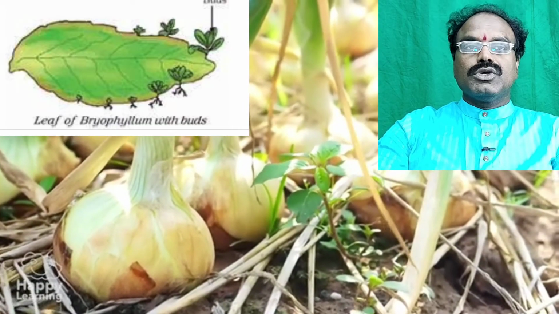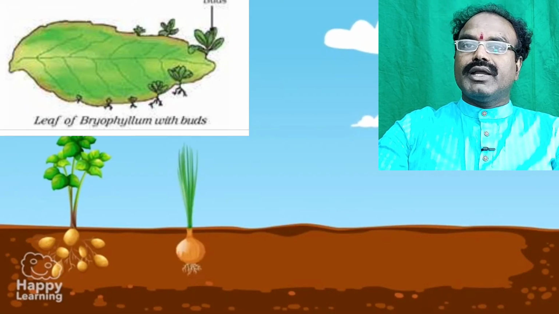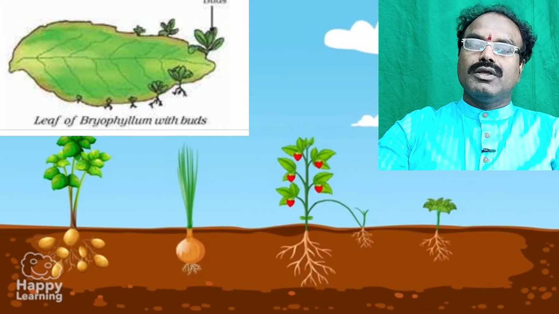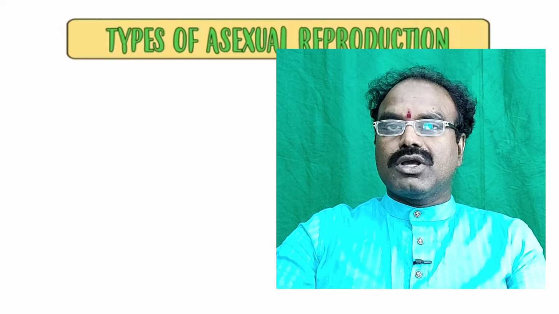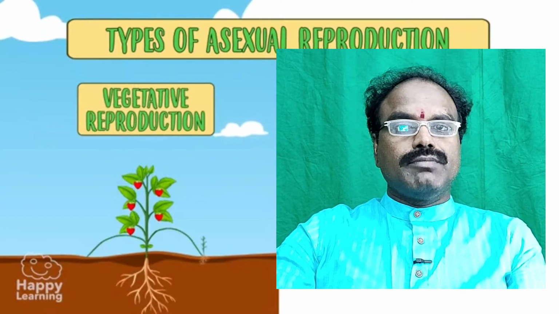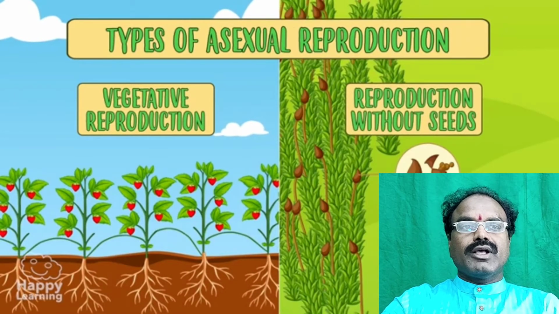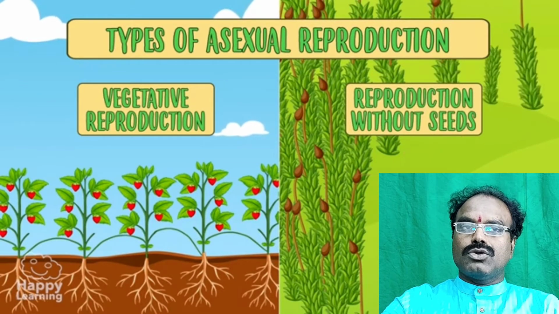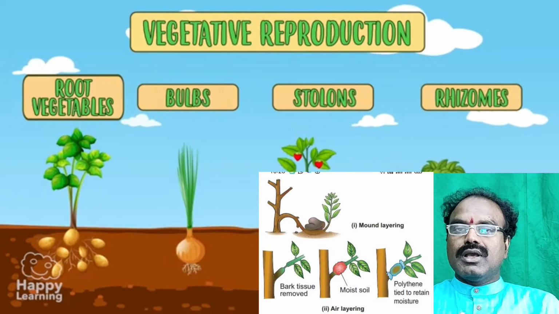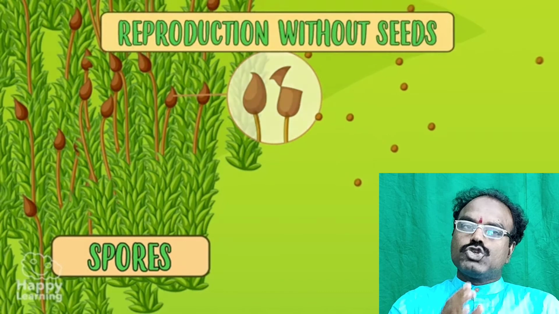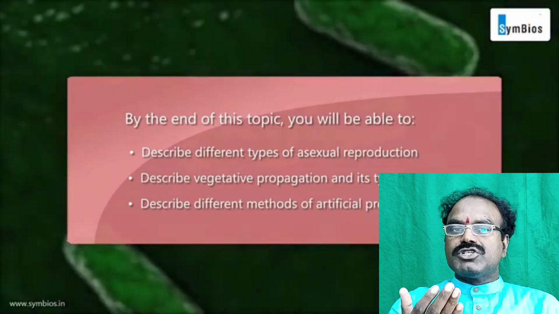Suppose, for example, leaves. In Bryophyllum, the leaf buds, epiphyllous buds, are formed at the edge of the leaves and grow as individuals. Next one, stem. Stem can also grow individually. When the aerial weak stem touches the ground, new roots are formed from the stem. If the connection with the parent plant is broken, it grows individually. Examples for propagation by stems are stolons, jasmine, strawberry. Bulbs, for example onions. Corms, for example corms of colocasia; tubers, example potato; rhizome, example ginger; roots, example dahlia, radish, carrot.